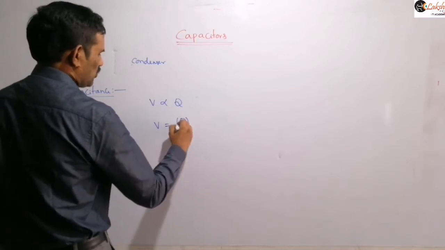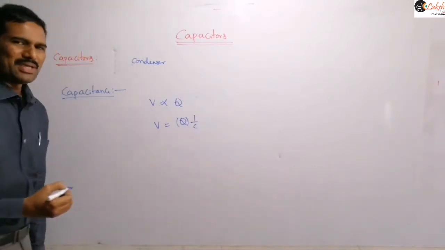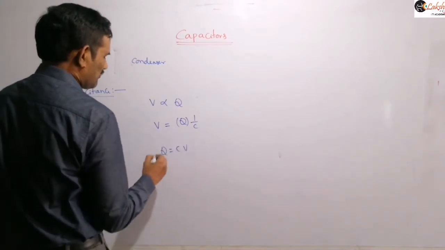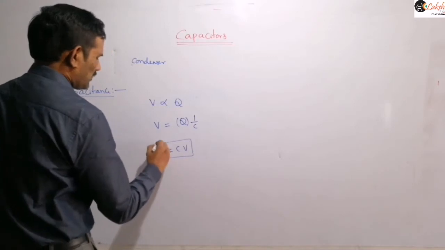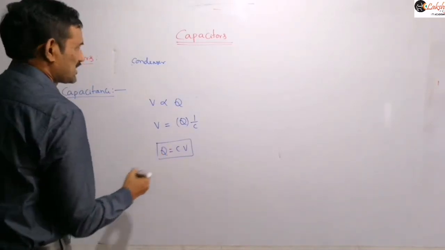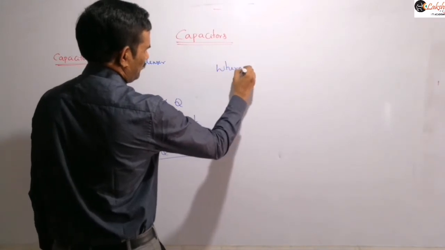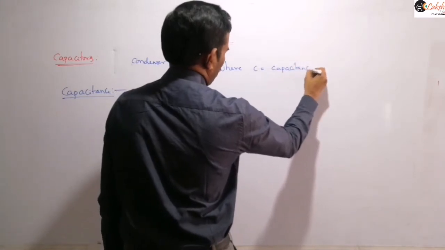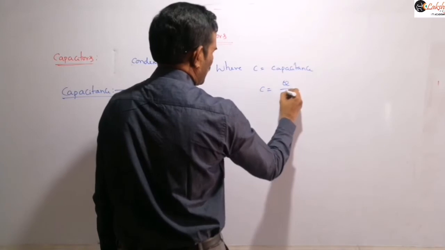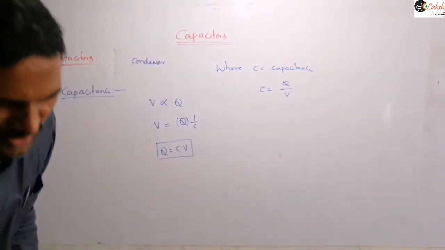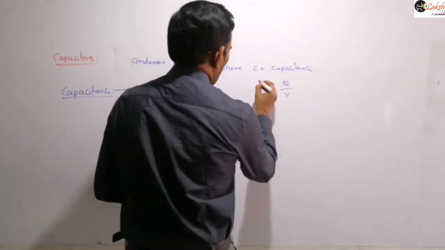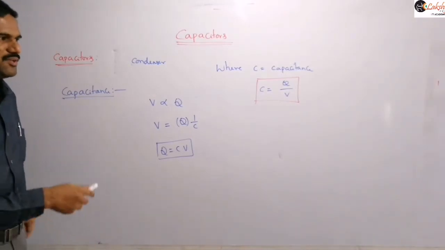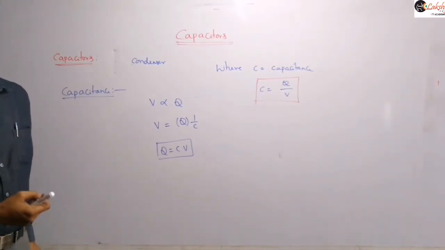That means this is q into 1 by c, where that 1 by c is nothing but our proportionality constant, and which we generally express as q is equal to cV, where c is called capacitance. So therefore this capacitance c is equal to q by V. This is the mathematical formula for capacitance, Q by V, where V is the potential or potential difference.